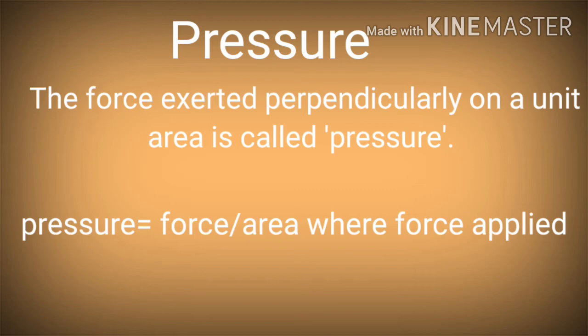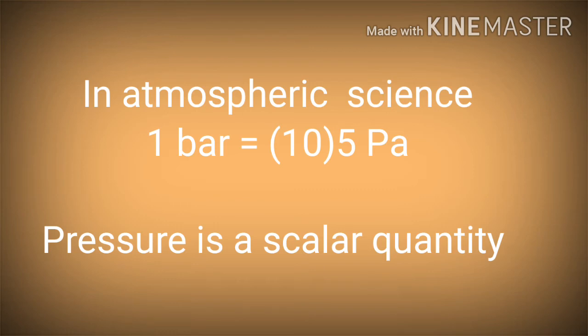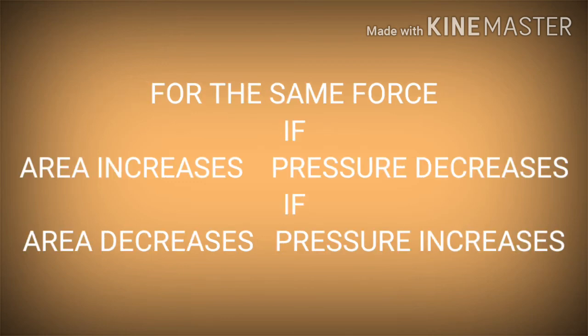The SI unit of force is Newton. Area is measured in meter square. Therefore, the SI unit of pressure is Newton per meter square. It is known as Pascal. In atmospheric science, the unit of pressure is bar. 1 bar is equal to 10 raised to 5 Pascal. Pressure is a scalar quantity. If area increases, pressure reduces for the same force, and if the area decreases, the pressure increases for the same force.